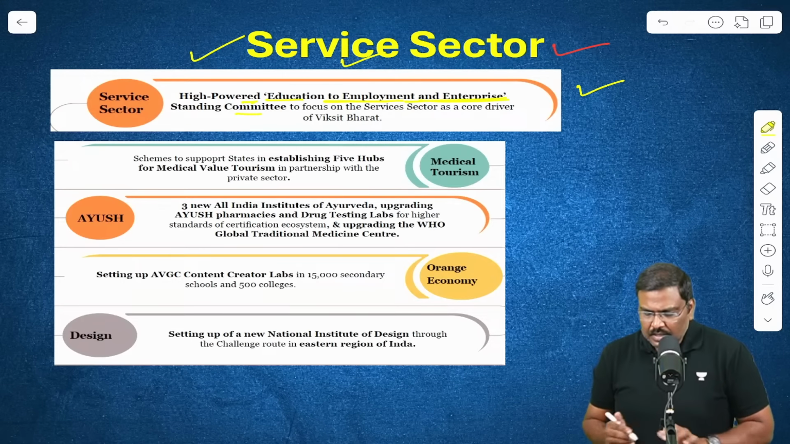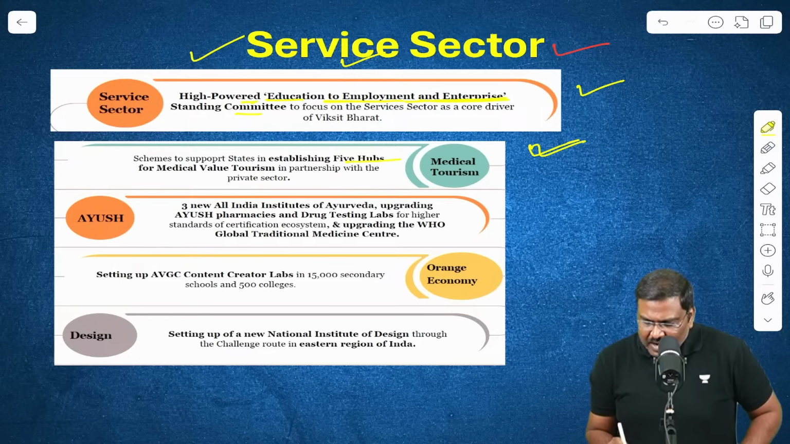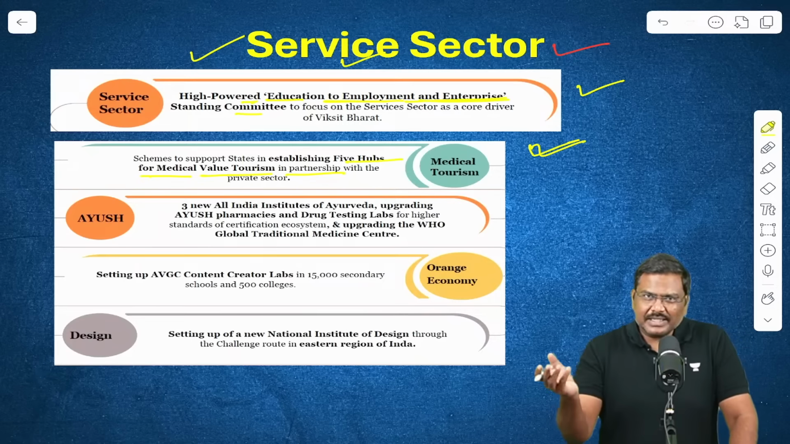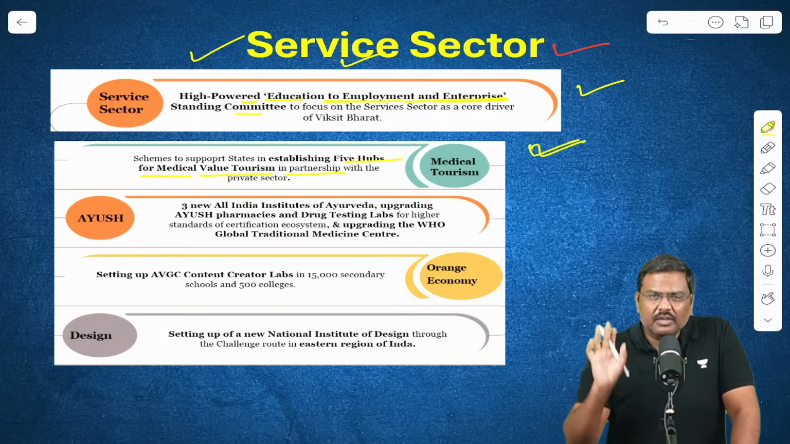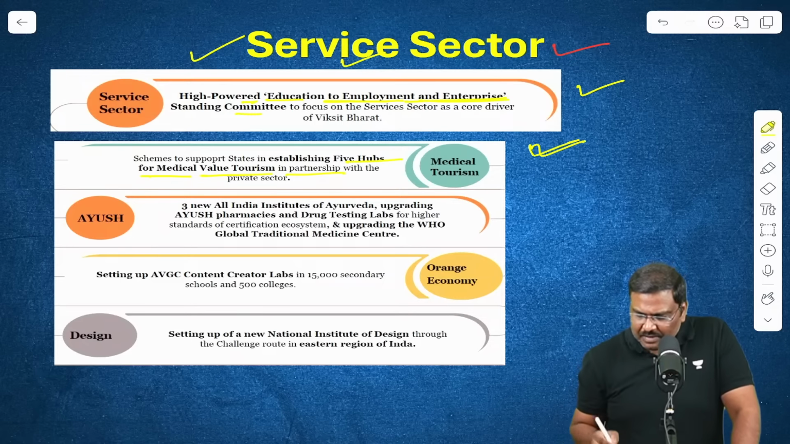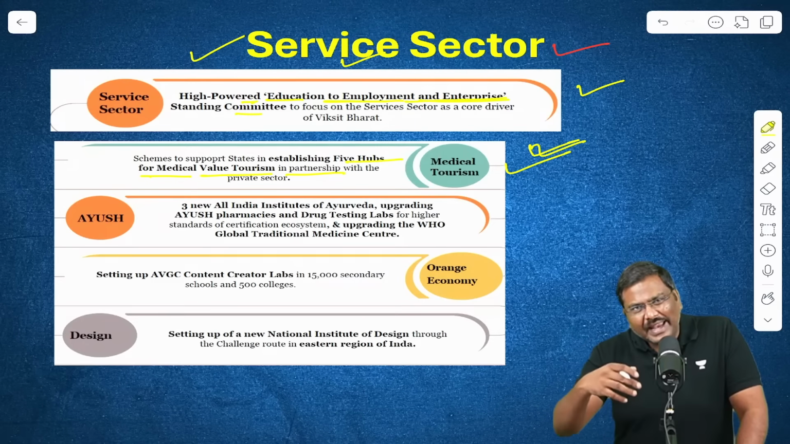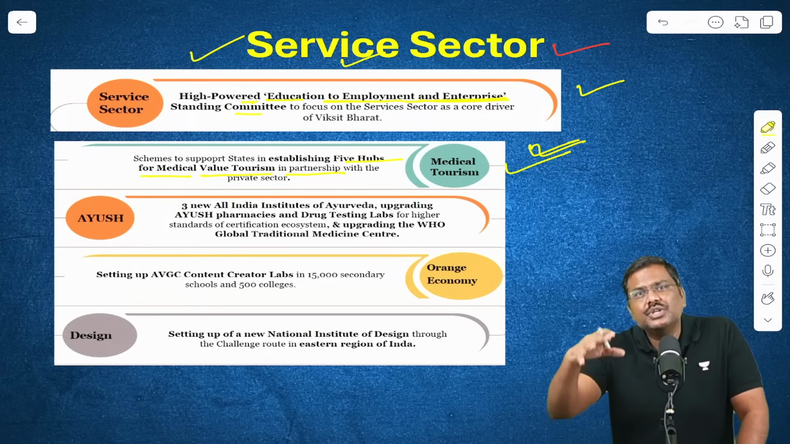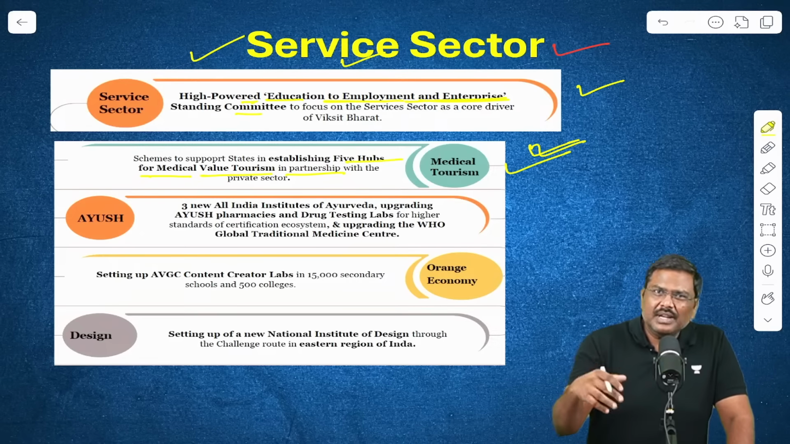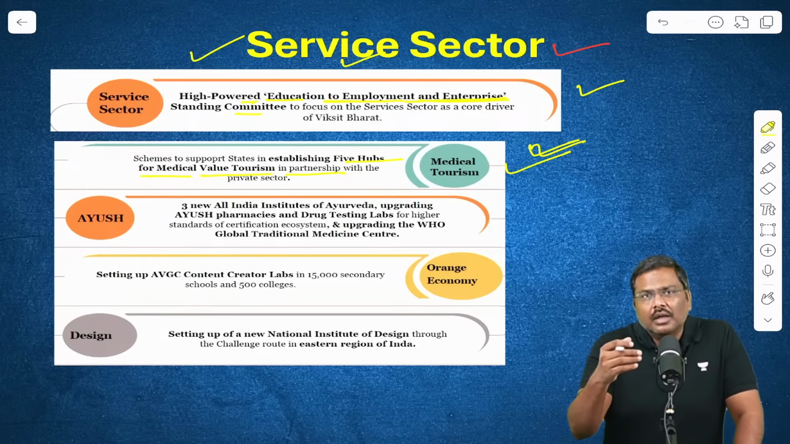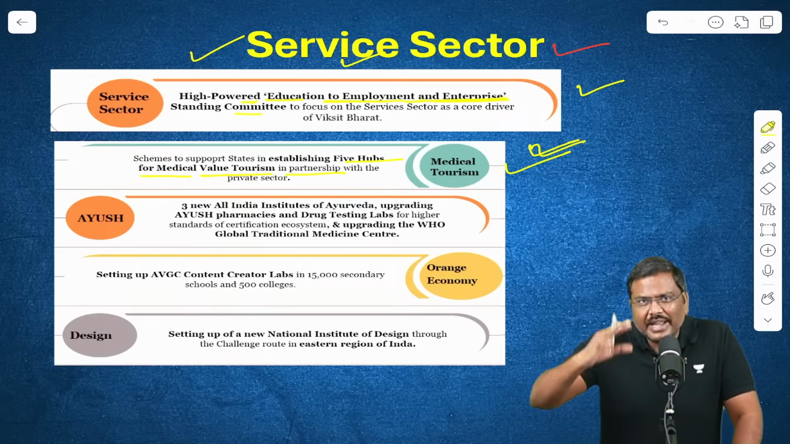That is one. Second one, there will be 5 hubs for medical value tourism. The private sector will be participating in this. It's a joint venture. 5 hubs will be developed for medical tourism. And within this, the government is integrating the idea of Ayush as well. Ayush, that is Ayurvedic, Unani, etc. The integration of Ayush will also take place.